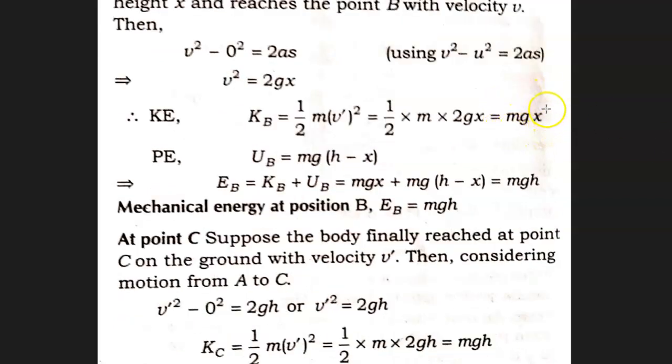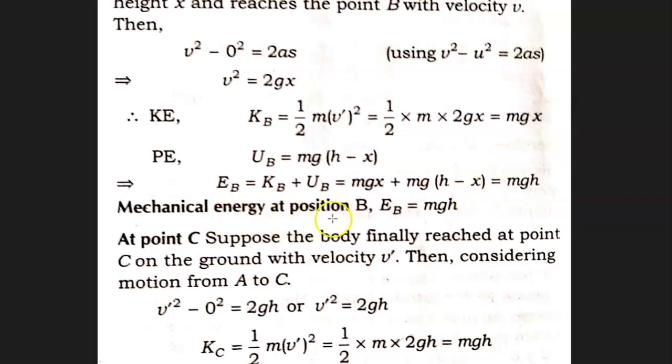Now we add this kinetic energy and this potential energy to calculate the total mechanical energy. So total energy at point B is equal to kinetic energy plus potential energy. Remember, potential energy is often represented by the letter U. So we get mgx plus mg(h minus x). When you open this bracket, you multiply mg with h, you get mgh, minus mg with x, that is minus mgx. Plus mgx minus mgx will get cancelled out and you are left with only mgh.